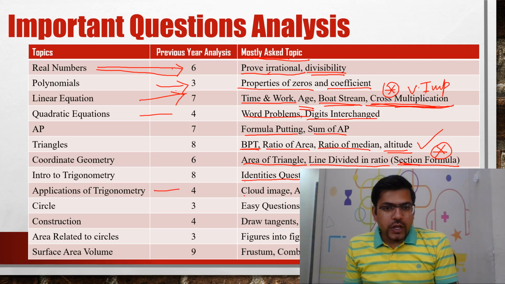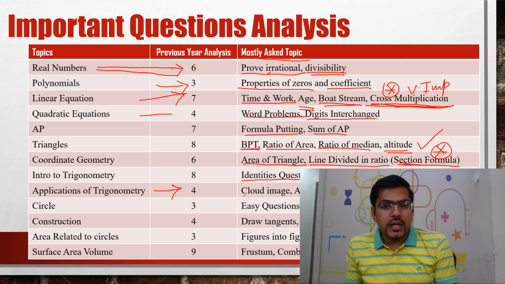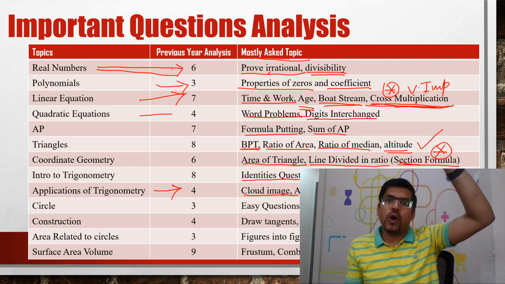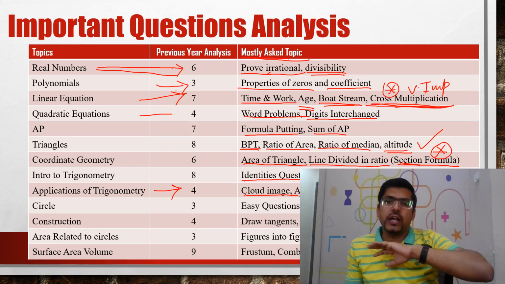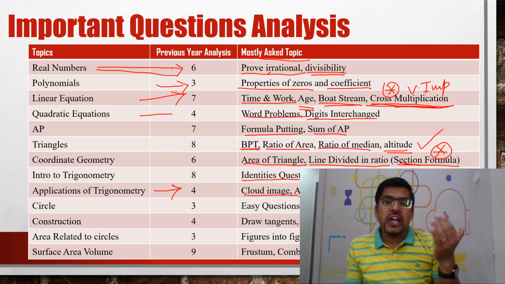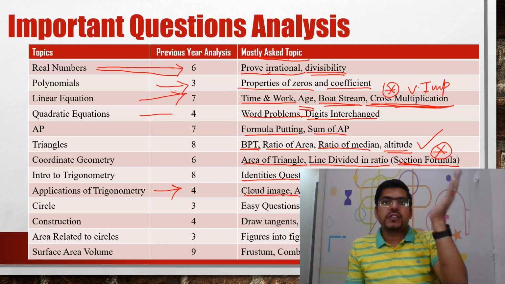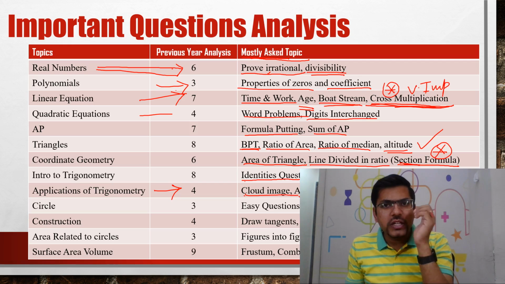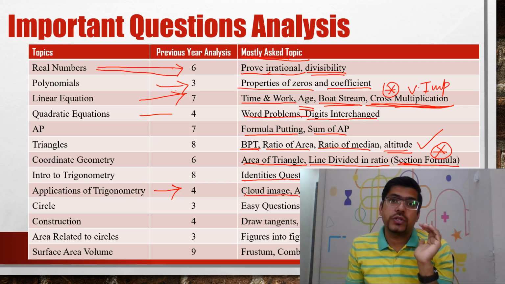So in application of trigonometry, that is height and distances, cloud image, say for example, a cloud is at this height and it got an image in the river, and like that. Aeroplane problem, very famous. An aeroplane is going at this height. After some time, it went to that angle of elevation. Find the speed of the aeroplane. These questions are important and will come in the examinations.